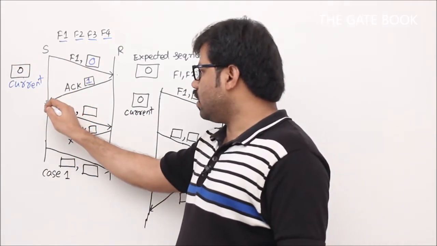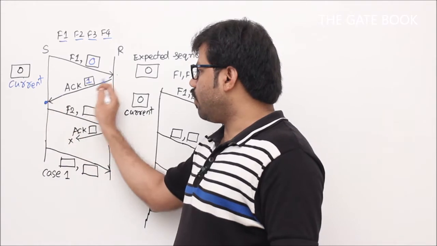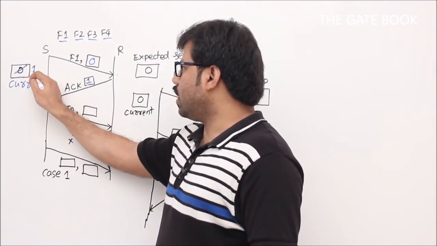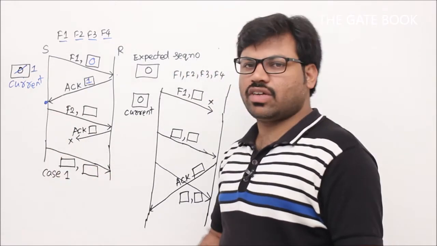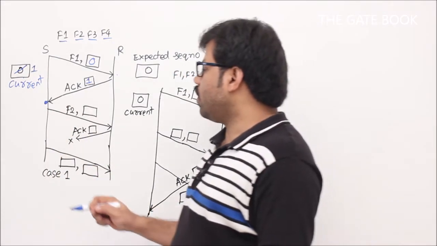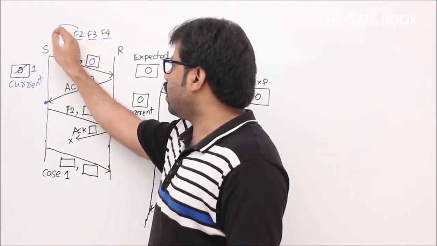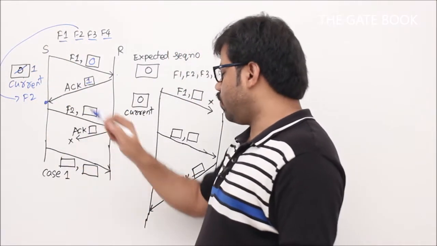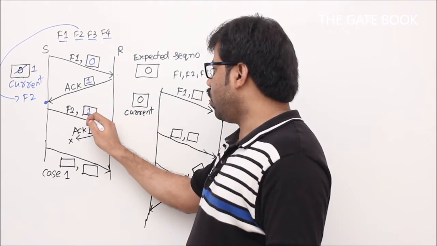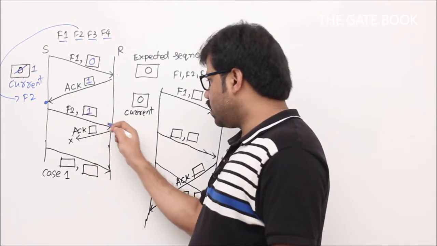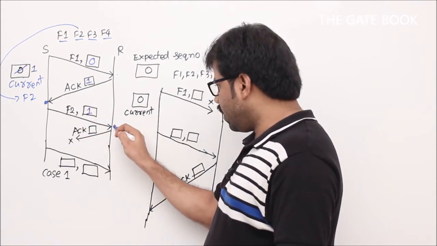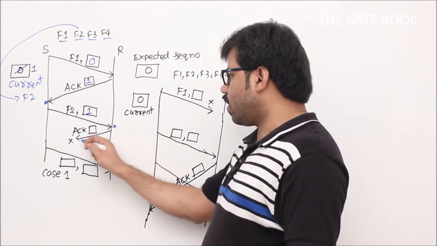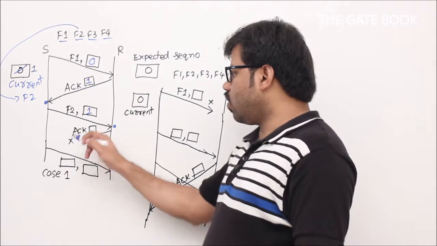Now whenever this event occurs, what is that? Arrival of an acknowledgement and it is successful, then we have to change it to 1. That means now the next sequence number is 1 and we are going to take another frame, F2. So here it is F2, and what is the sequence number? 1. So when F2 comma 1 is sent, since that event has occurred, that means we got F2 here, we are going to send an acknowledgement, but unfortunately it got lost, of course.